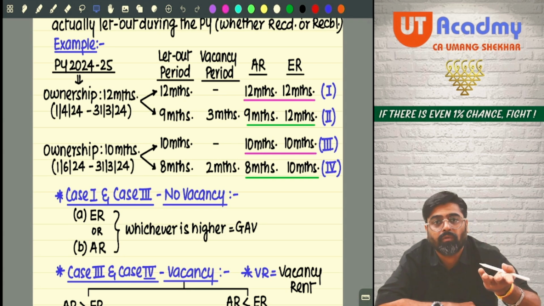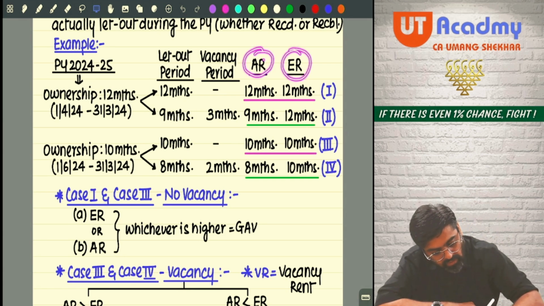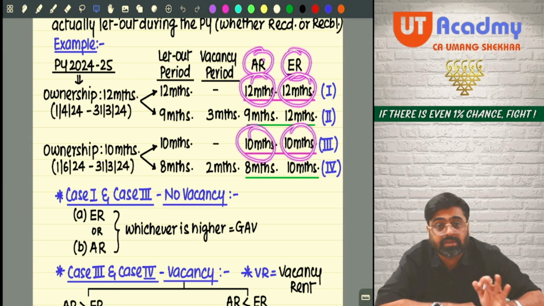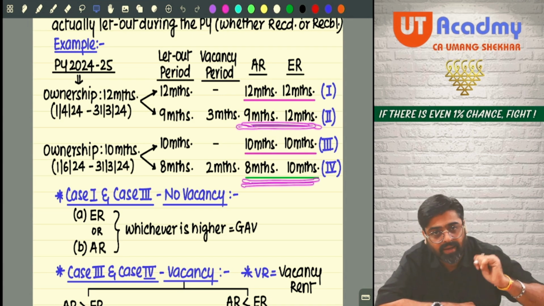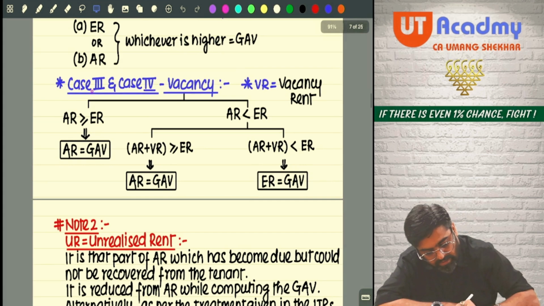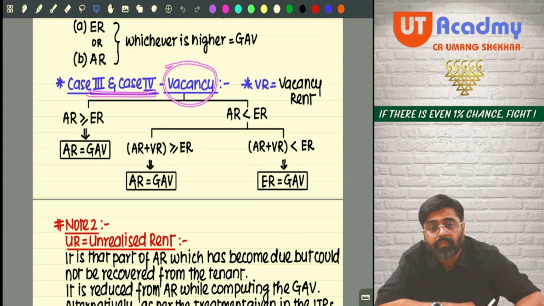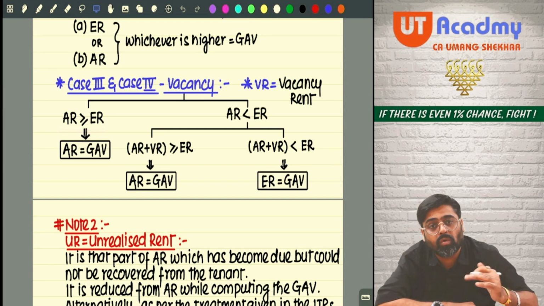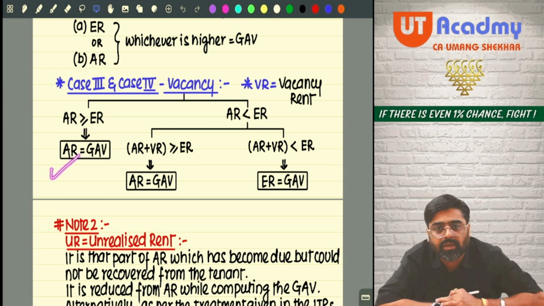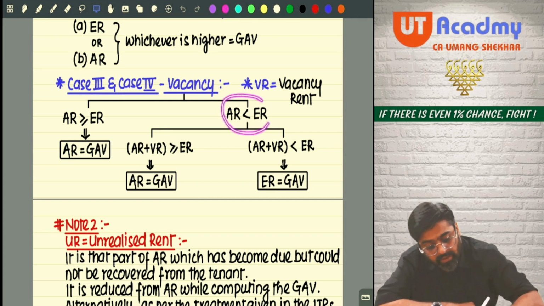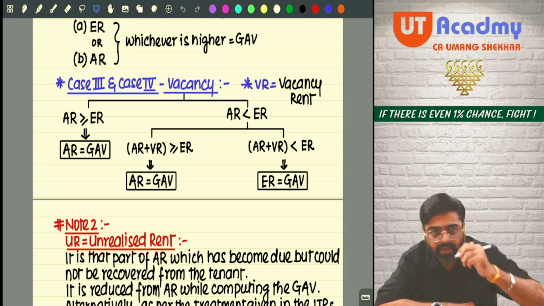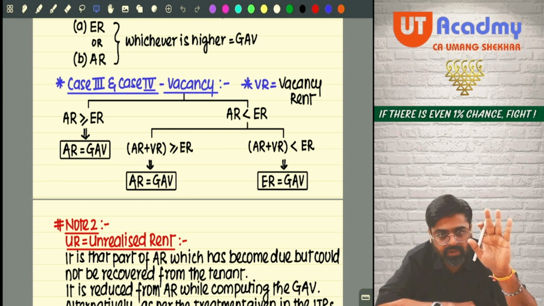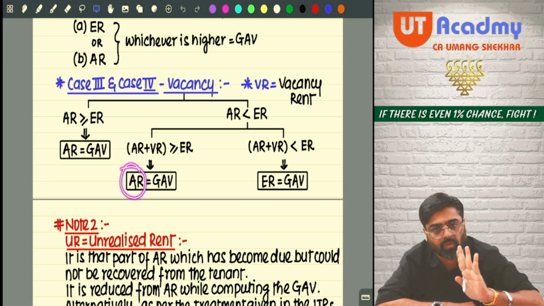No vacancy is there. So what we will do? Expected rent or actual rent, whichever is higher. But in case number 2 and case number 4, can you see vacancy? When vacancy is there, what you do? If actual rent is still equal to or higher than expected rent, take the actual rent as GAV. If the actual rent is lower than expected rent, then try to add vacancy rent. VR means vacancy rent. If the actual rent plus vacancy rent total comes more than or equal to expected rent, then that time also you take actual rent only as GAV.